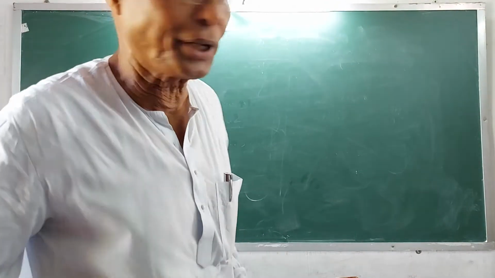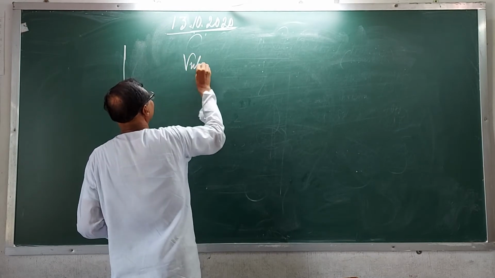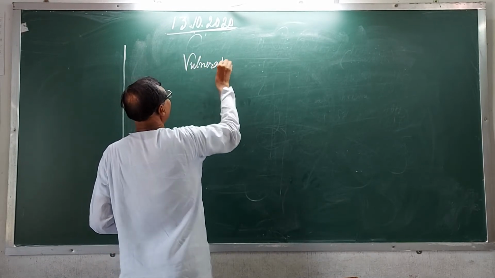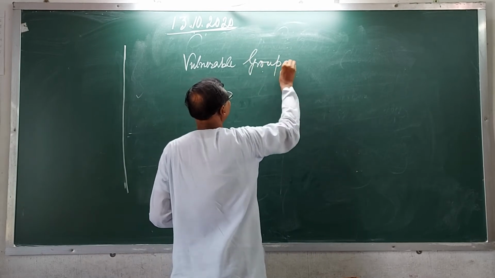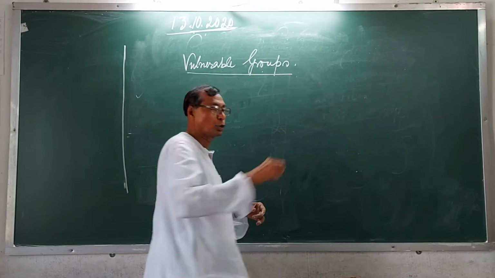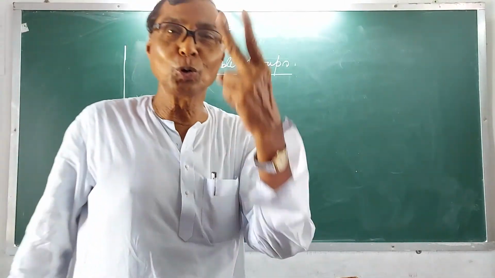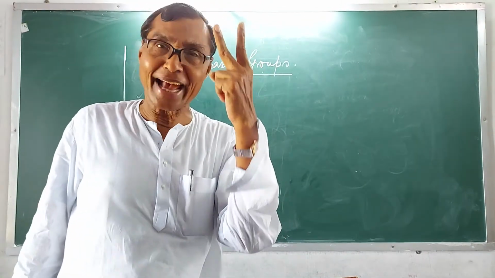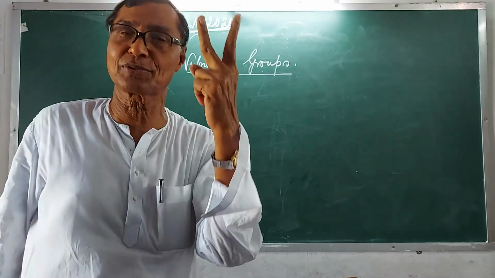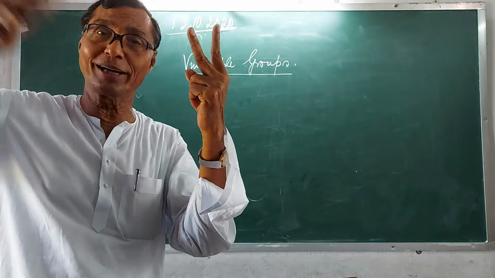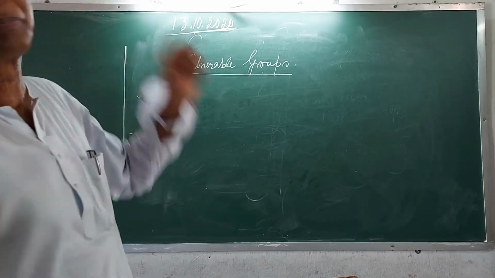My next topic is vulnerable groups. You can remember the two new terms as described by social scientists. One term was social exclusion and the other was vulnerability.